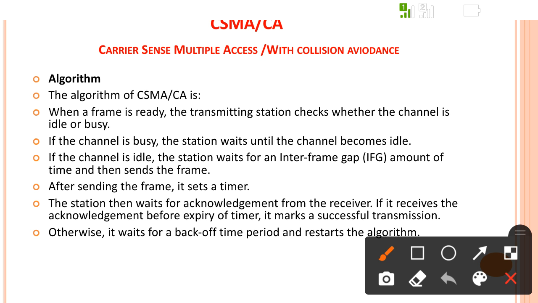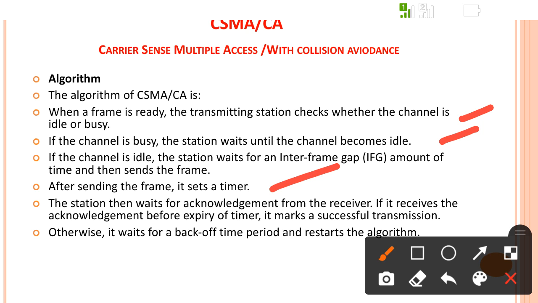Okay. Algorithm for CSMA/CA. When the frame is ready, the transmitting station checks whether the channel is idle or busy. If the channel is busy, the station waits for an amount of time called IFS, and after waiting, when the slot comes to the respective station, that station will transmit the signal.